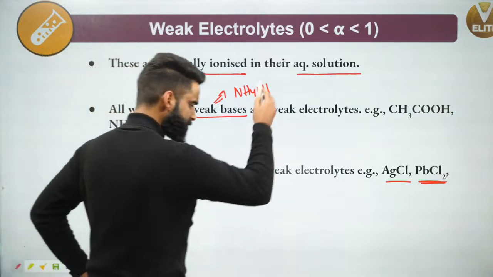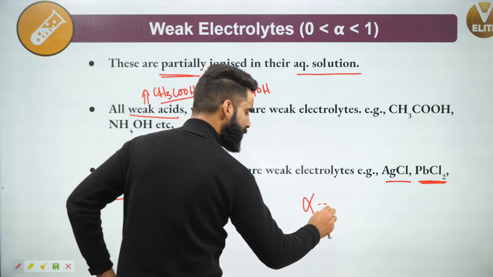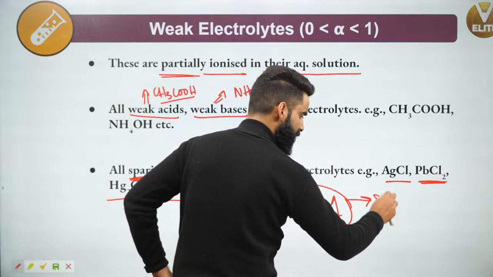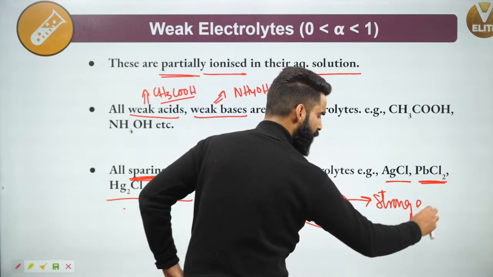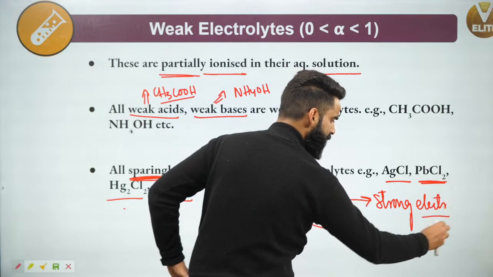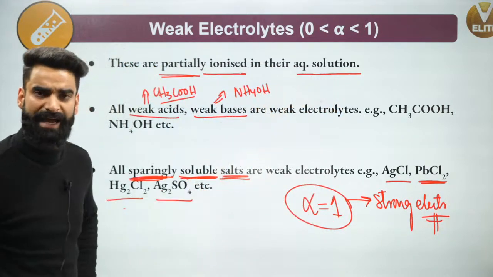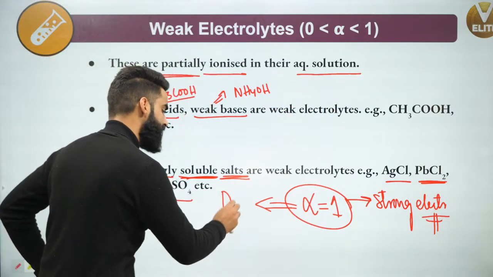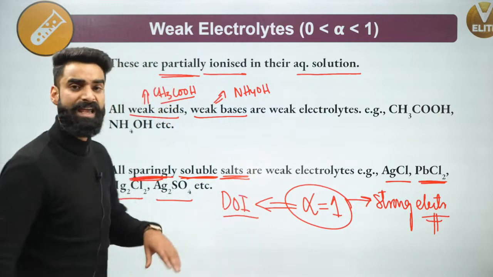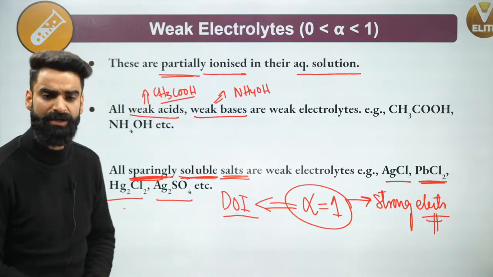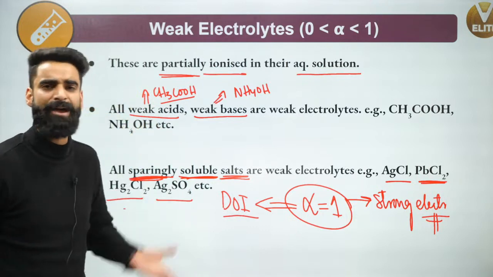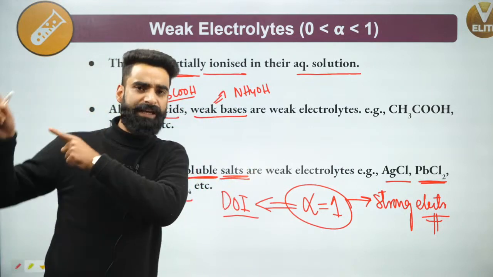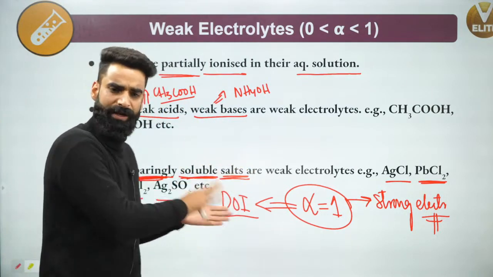At the same time, remember, for strong electrolytes, the alpha value is always taken as 1, because strong electrolytes are completely dissociated into their ions. This alpha represents the degree of ionization. In chemical equilibrium, we used to call this alpha the degree of dissociation, but in this chapter we'll be calling it the degree of ionization. The terminologies are different, but the meaning is the same. Whatever was your degree of dissociation, the same is your degree of ionization in this chapter.